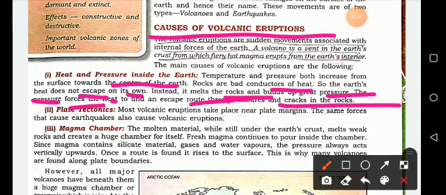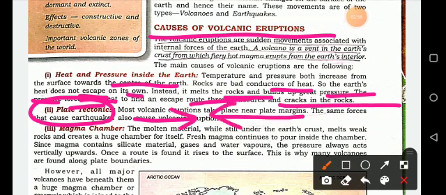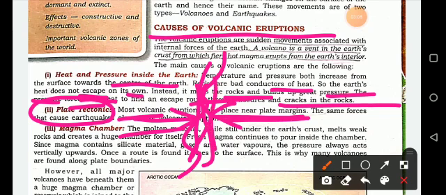The second process is plate tectonics. Most volcanic eruptions take place near plate margins, when two plates attract each other and form cracks. The plate tectonics is also a cause of earthquake, and it is also a cause of volcanic eruption.